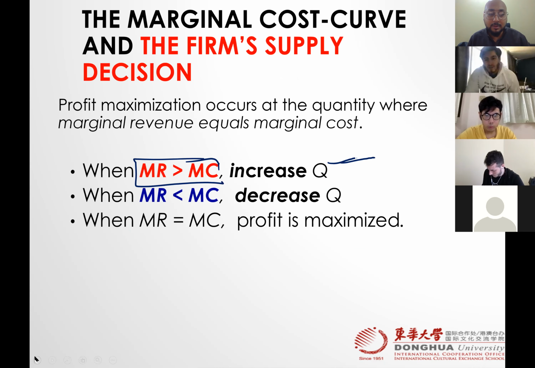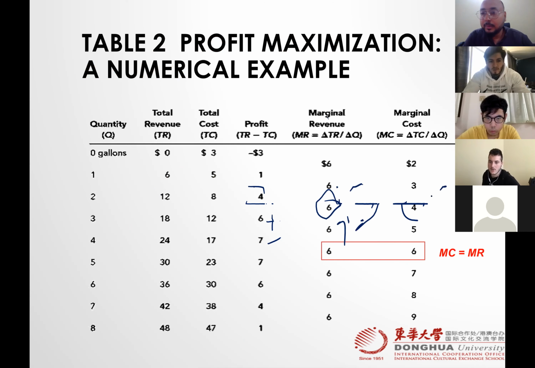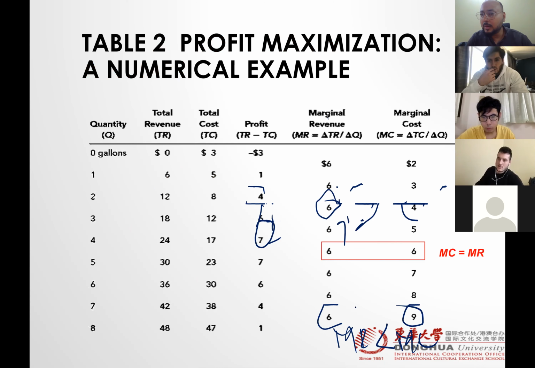Look at the table here. If you are above this condition, MR greater than MC, so producing more will give you more profit. And now if MR less than MC, here, what is your MR? 6. What is your MC? 9. Your marginal cost is greater than your marginal revenue. So you come back to your business after a trip, vacation, you visit your factory and you find out, oh, my MC just skyrocketed and my MR is lower.